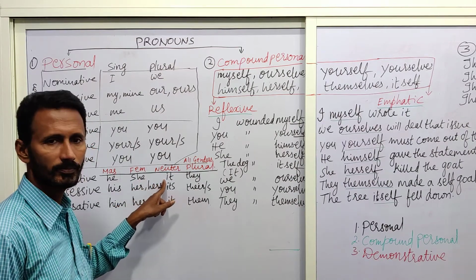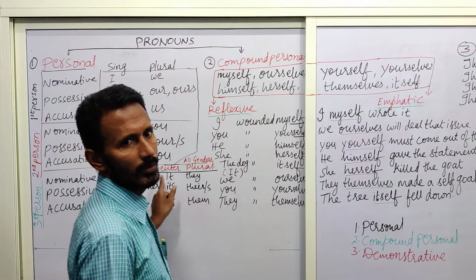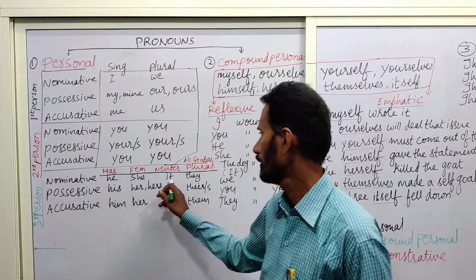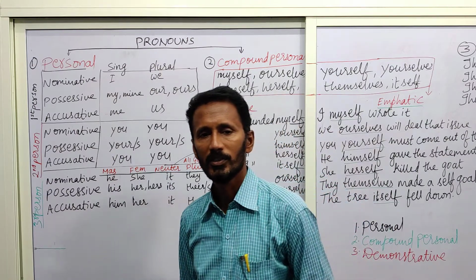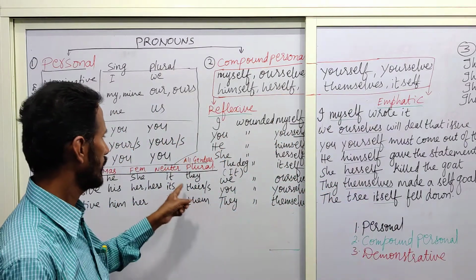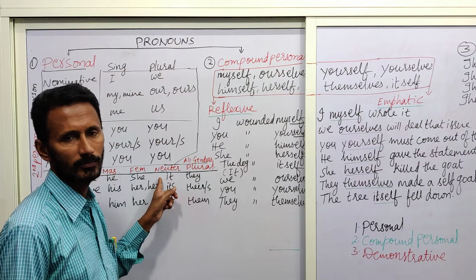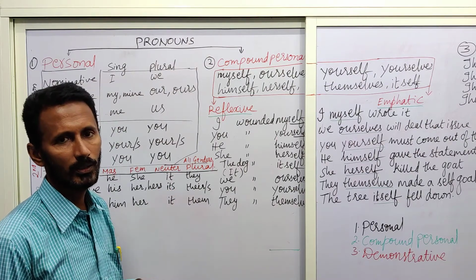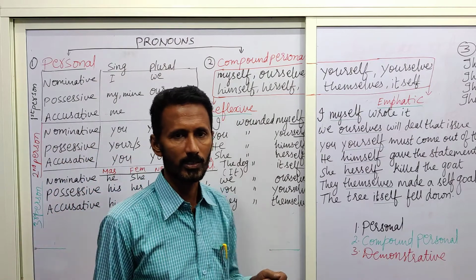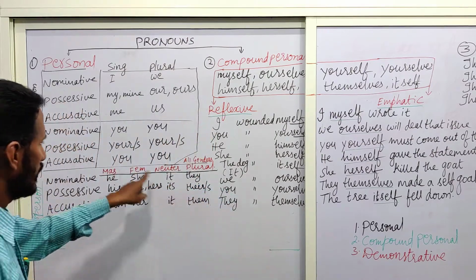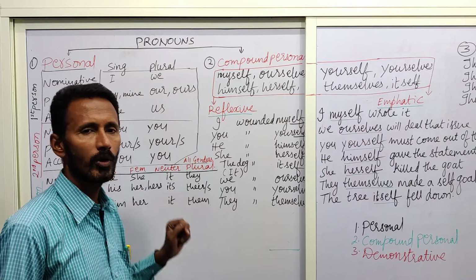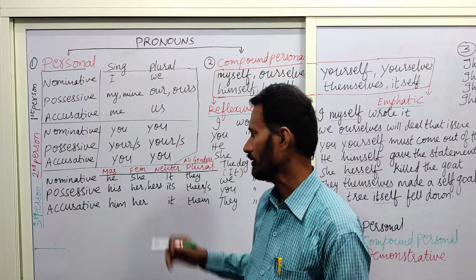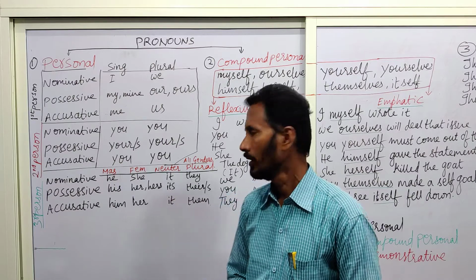Next, it. I bought a dog. It is very faithful. It is very loyal. So here we use neuter gender for animals and also for inanimate things. I bought a camera. It works very well. So it, and for all these three, the plural form is they. They must be used.